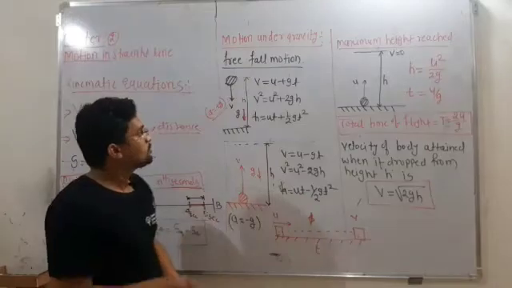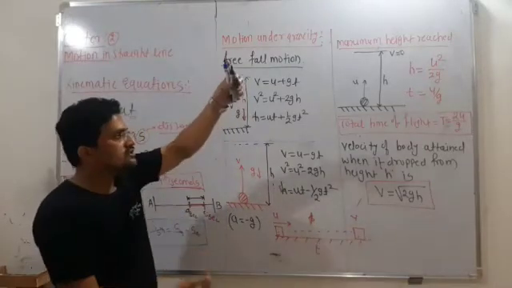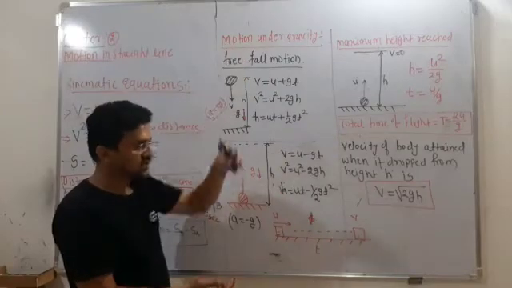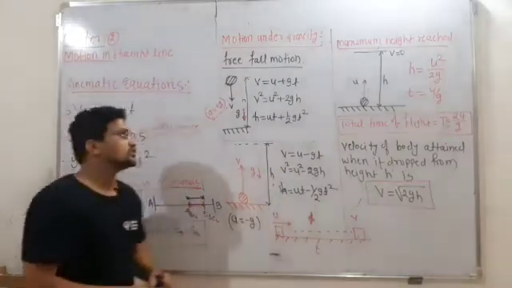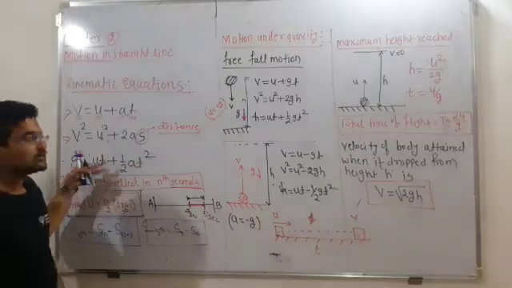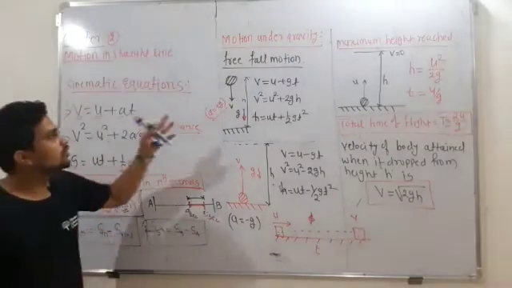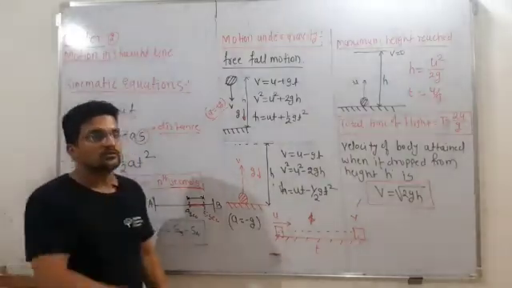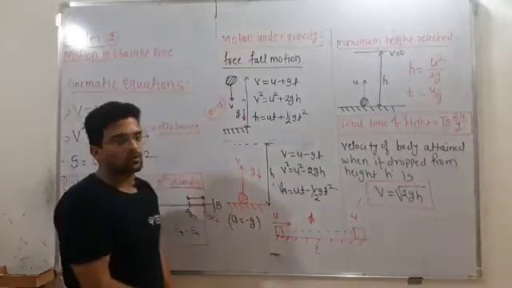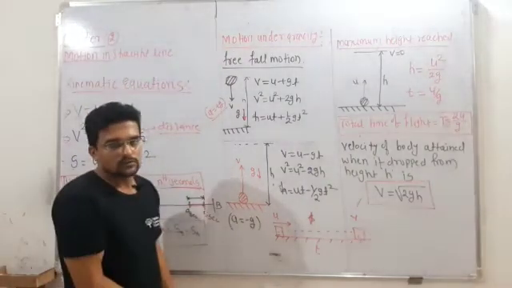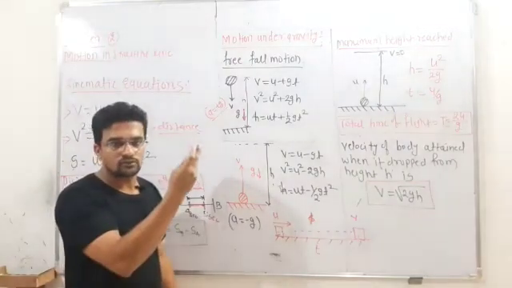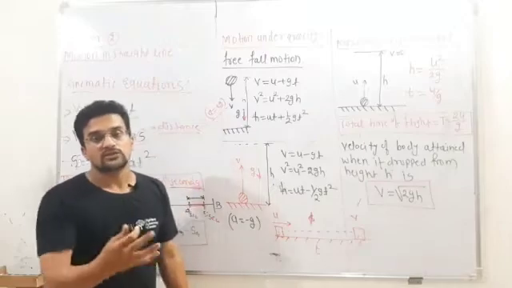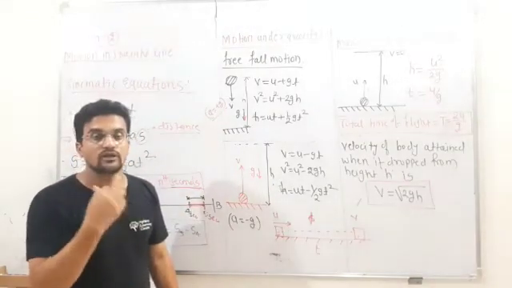Okay, so this free fall motion is also a straight line motion, because when you drop the object, it is moving in a straight line, and for the straight line equation, you have these three equations. So these three equations can be applicable to what? A free fall motion also. But there are differences. Some objects may fall from the top to bottom, or some objects will be thrown upward also. So some objects are moving downward, or some objects are moving upward, or vertically upward.